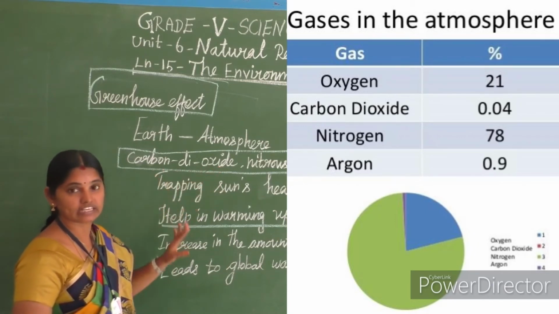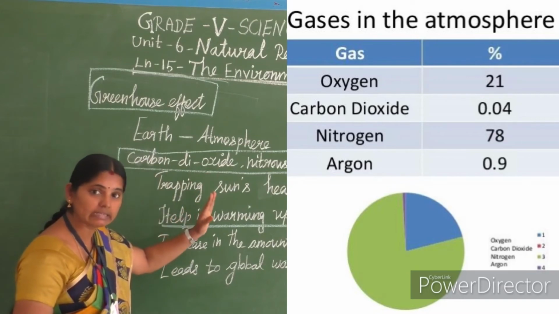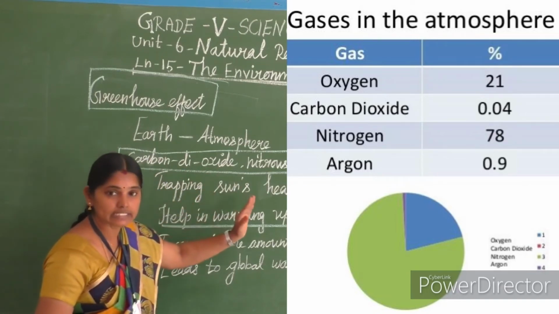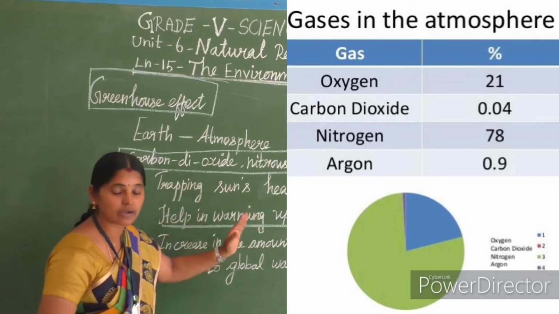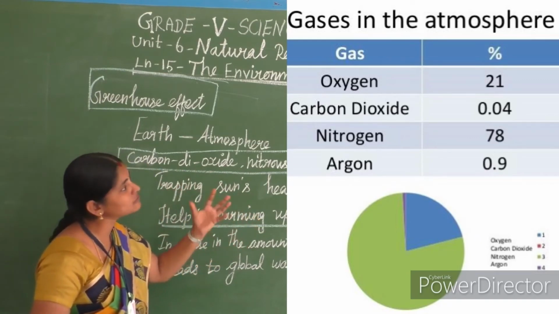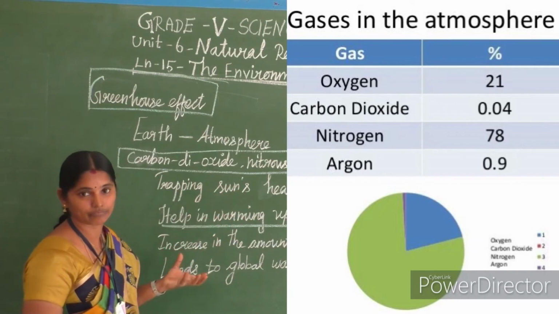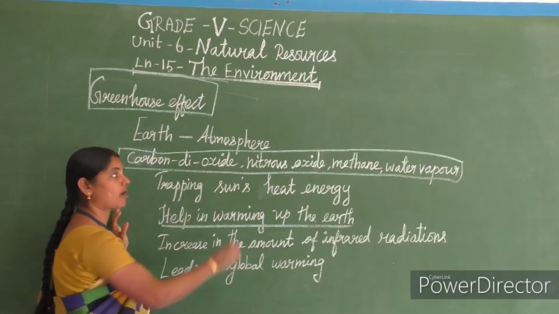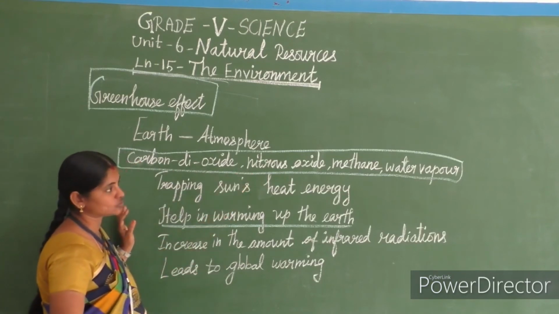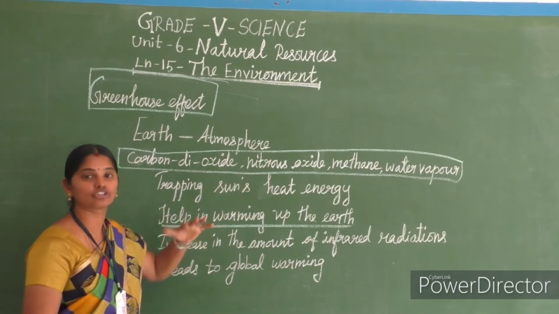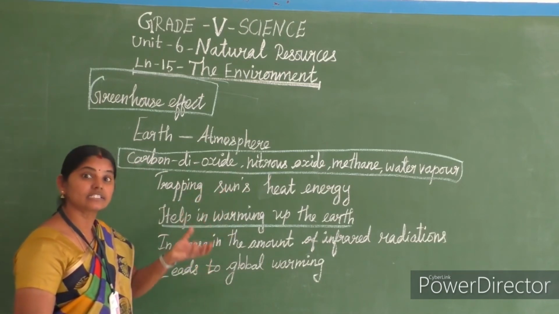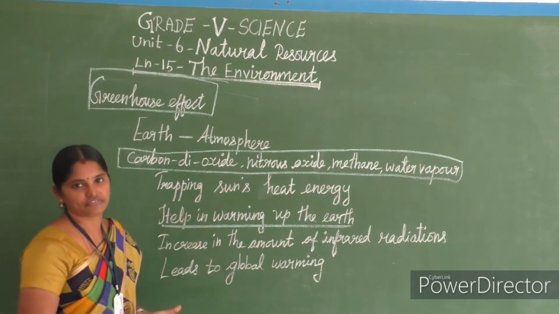So this should be there. If that percentage increases, if that balance gets disturbed, this brings an imbalance in the atmospheric gases. If the amount of carbon dioxide or nitrous oxide or methane in the atmosphere is increased beyond the normal level, this brings a severe greenhouse effect.